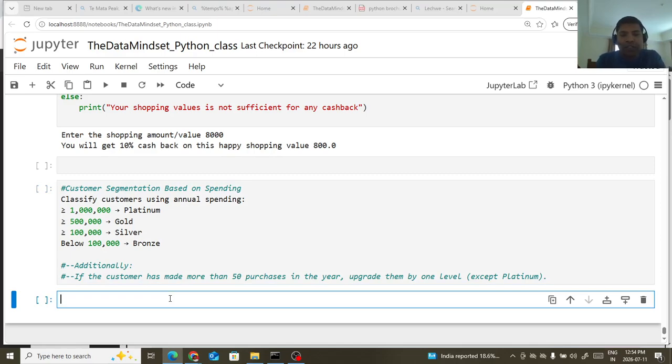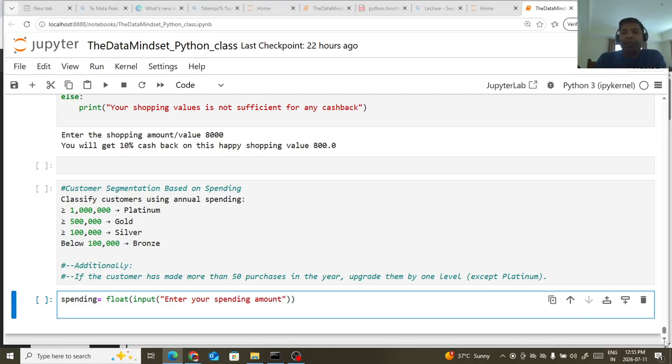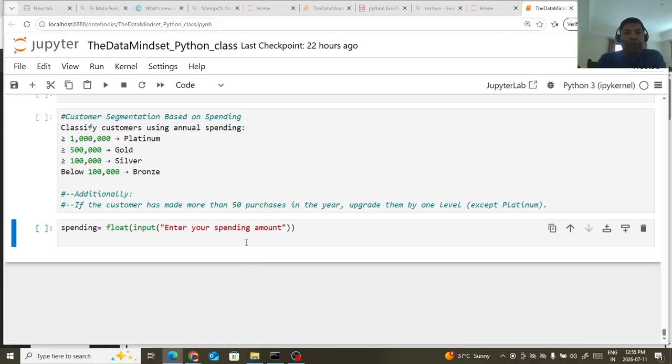All right, so let's go back to here. I assume we have aggregate data, and based upon that we are asking for, let's say, spending amount. Let's say spending is a variable, and then I'm asking for the value: enter your spending amount. Now we can create the rules on top of that.